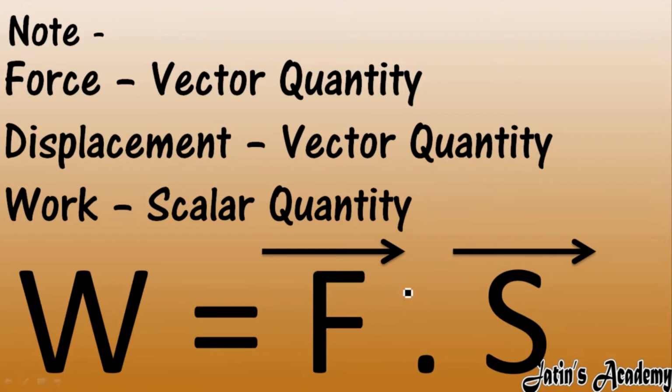This is a little bit a part of +1, but still I am telling you one thing here. Force and displacement are both vector quantities, but the dot product of vector quantities gives you a scalar quantity. So the dot product of force and displacement gives you work done. You have to remember that force is a vector quantity, displacement is a vector quantity, but work done is the dot product of force and displacement, so it is a scalar quantity.